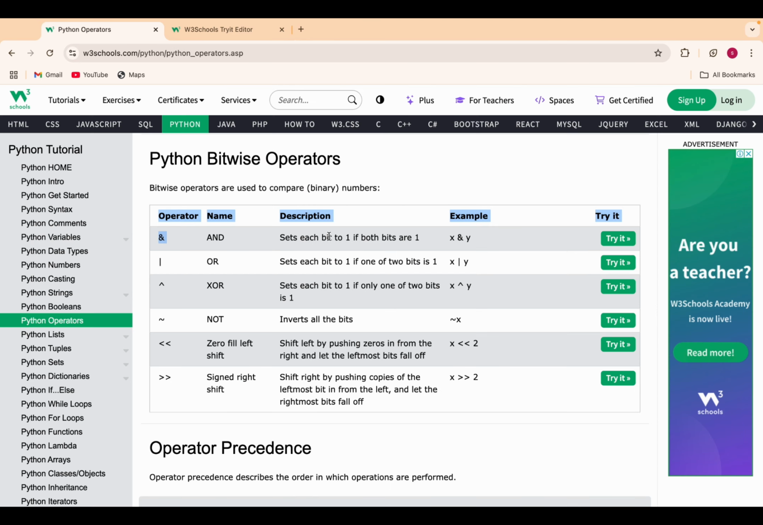Okay, so these were all the operators that I have taught you today. Today we have covered variables, operators, and different data types. I have shown you how to install Python, how to write code, and how to print.